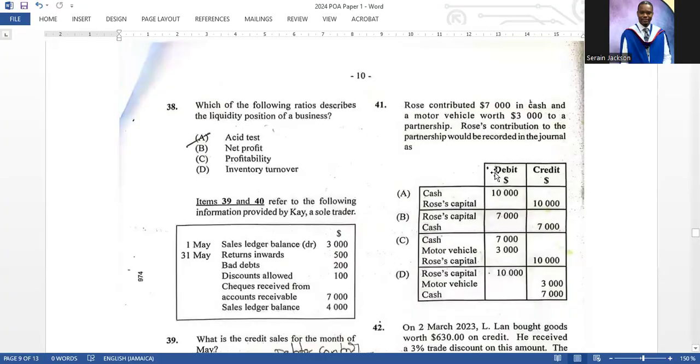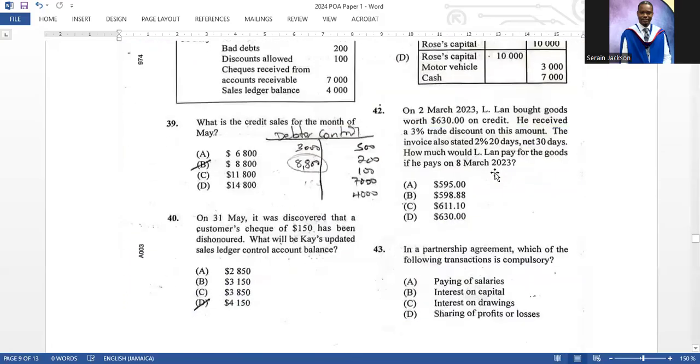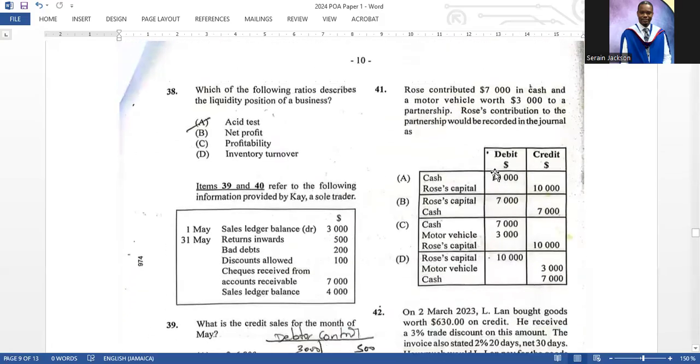Question 41. Rose contributed 7,000 in cash and a motor vehicle worth 3,000 to a partnership. Rose's contribution to the partnership would be recorded in the journal, right? I didn't realize, I didn't do this one. I didn't even realize that I didn't do this. All right, so Rose's contribution in the partner...